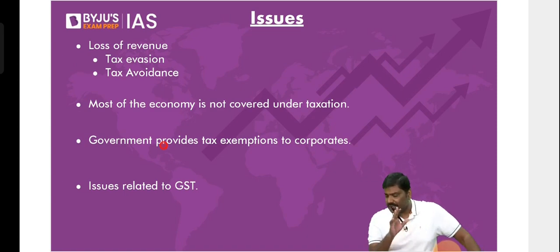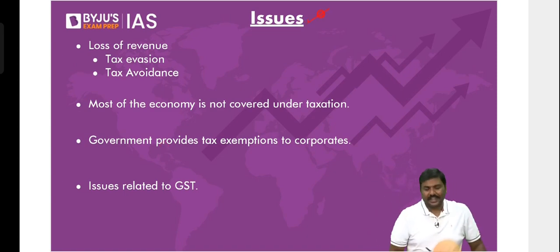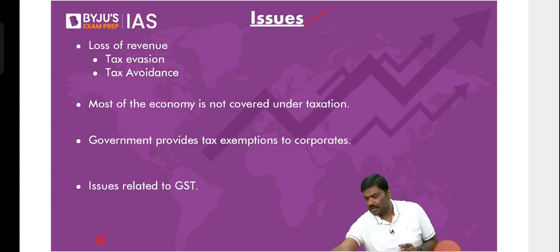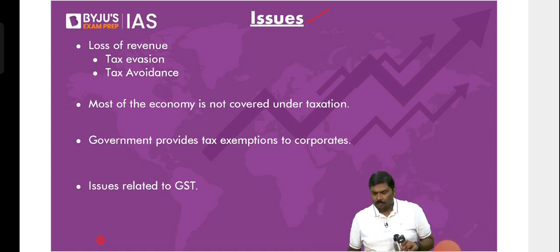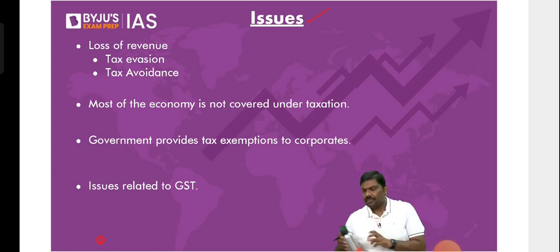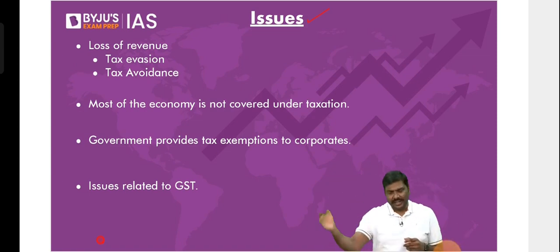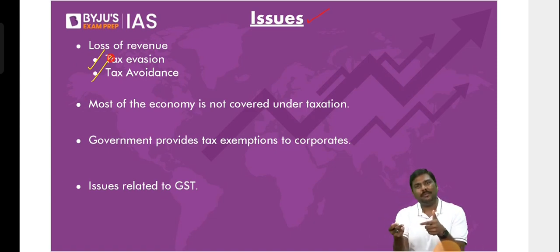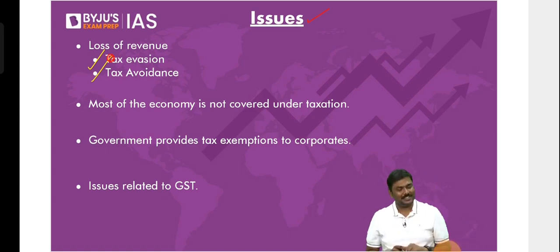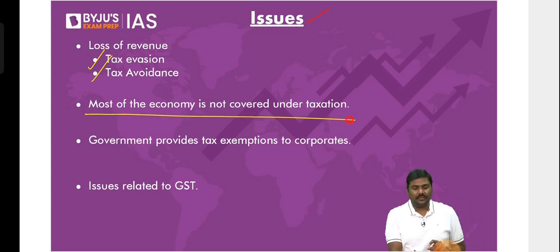Please, the taxation. Please be very careful. Now, what are the overall issues in the taxation structure? We have discussed it. Let me put it in a nutshell here. First one, a lot of taxpayers avoid and evade taxes. It could be a company, individual, etc. They avoid as well as evade taxes. So what is the problem? The tax revenues collected by the government are lower. Don't you think that's a problem? Of course, yes. Most of the economy is not covered under taxation.